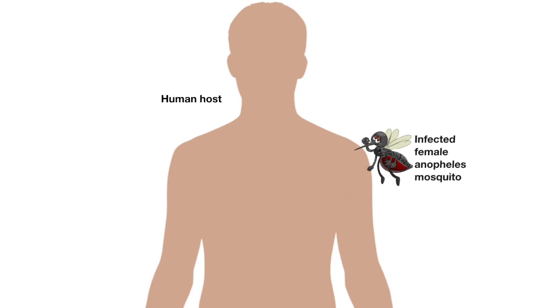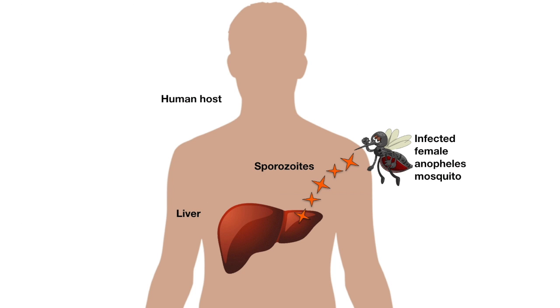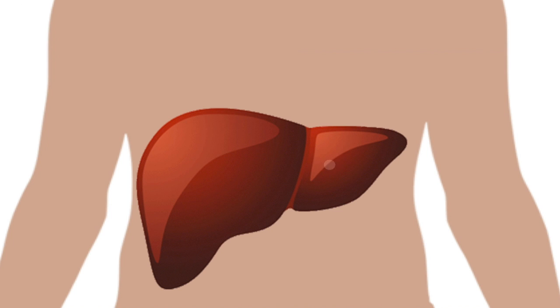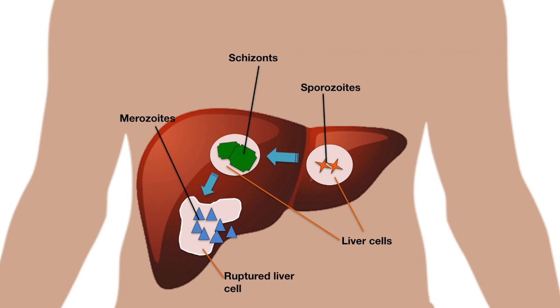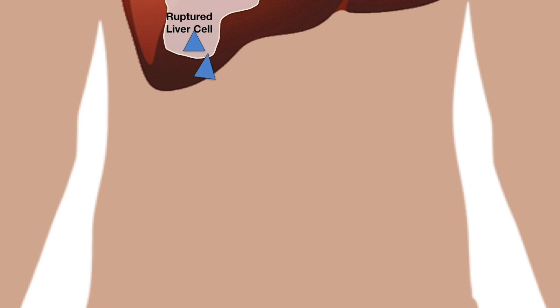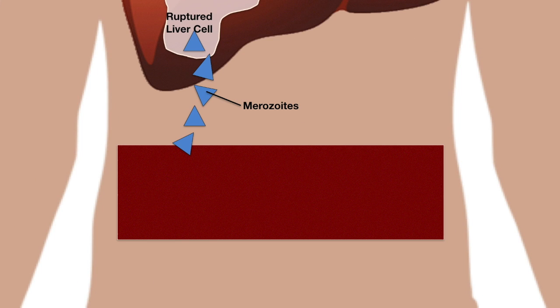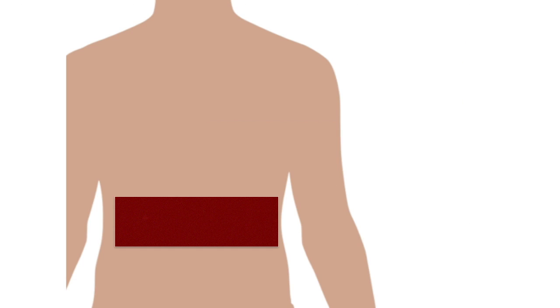Well, when an infected female Anopheles mosquito feeds on a human, it injects sporozoites into the host's bloodstream. The sporozoites then travel to the liver, where they invade liver cells and mature into schizonts. When these rupture, they release thousands of merozoites, which enter the bloodstream and go on to infect lots of red blood cells. Most of these red blood cells will die, but those that persist in the blood will develop into